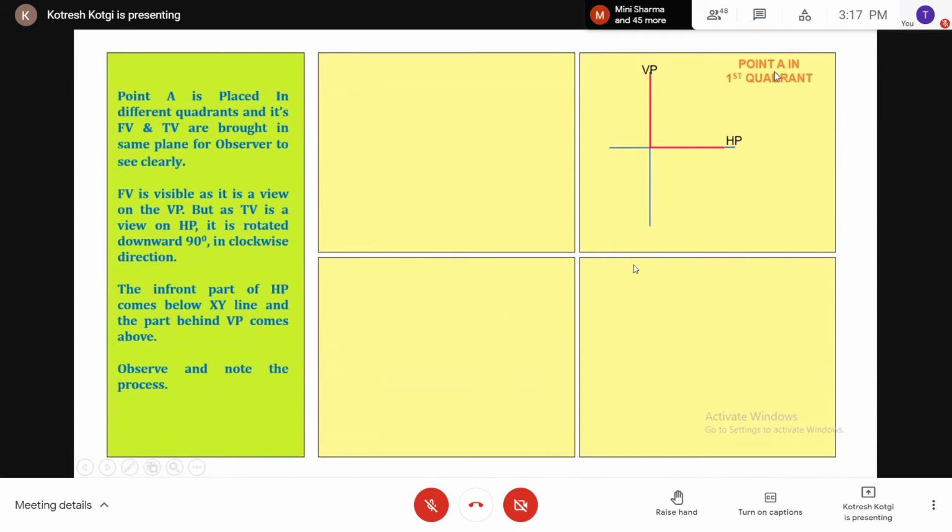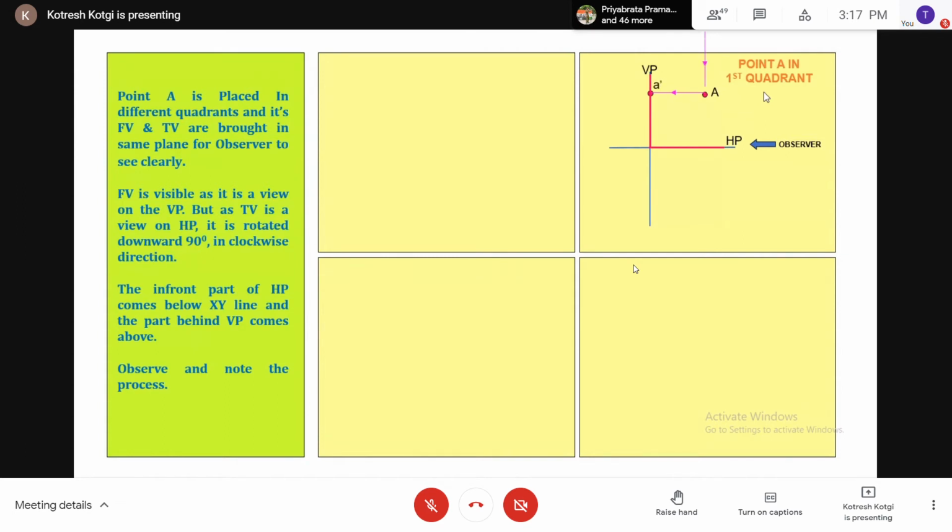Now see here. Point A is in the first quadrant. This is the point in space, denoted by capital A. Here is the observer. Then its front view will be projected on which plane? On the vertical plane. What you can see on the vertical plane is the front view, denoted by A dash.